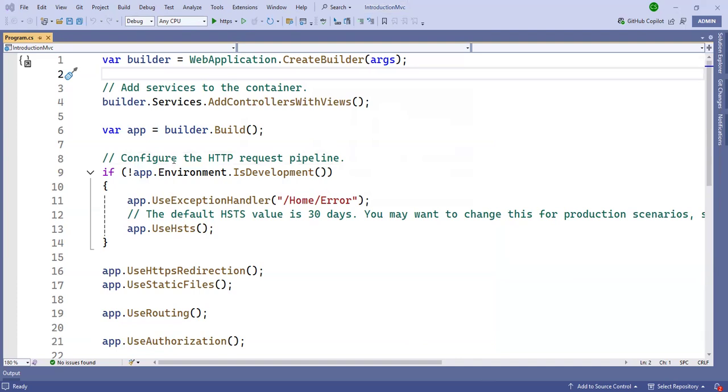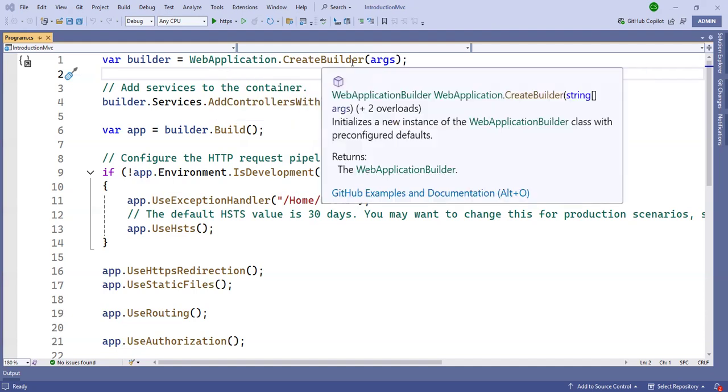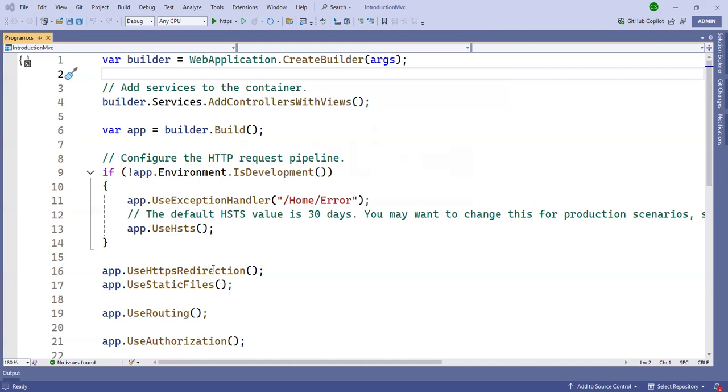So how does the code execute here? First, the builder: WebApplication.CreateBuilder. This line is used for logging purposes and DI, dependency injection.